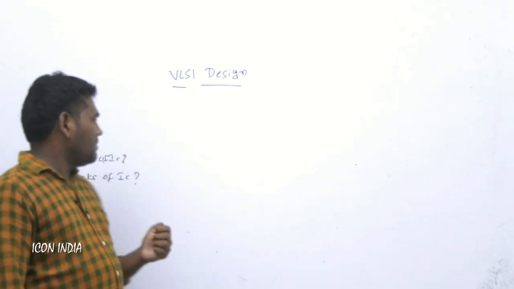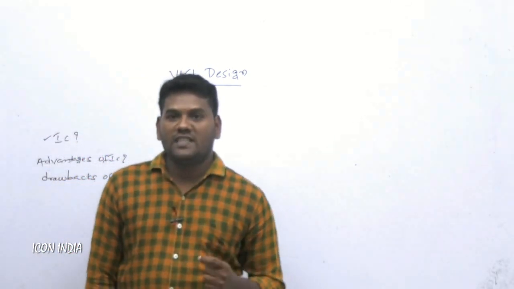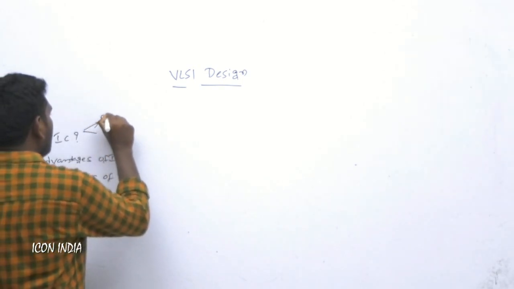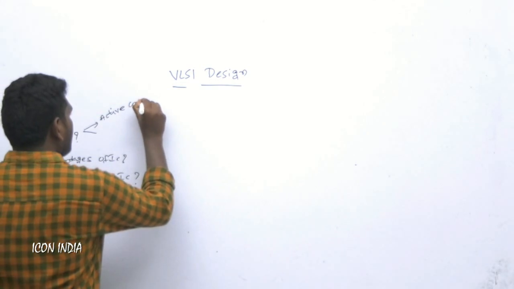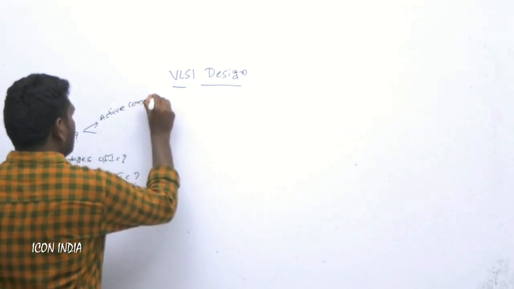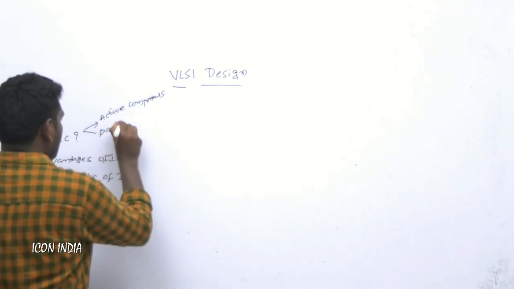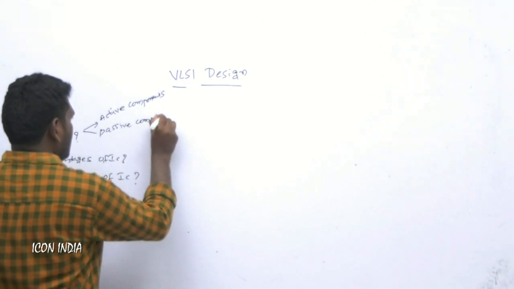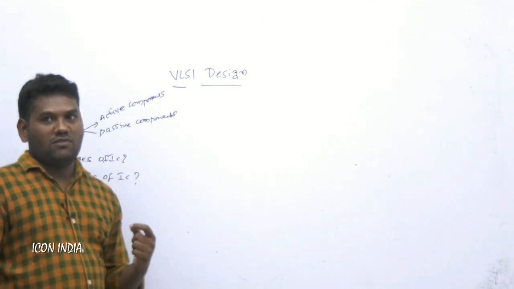IC is nothing but an integrated circuit. It is a combination of active components as well as passive components. What are those active and passive components?